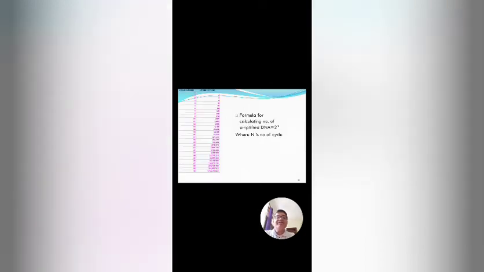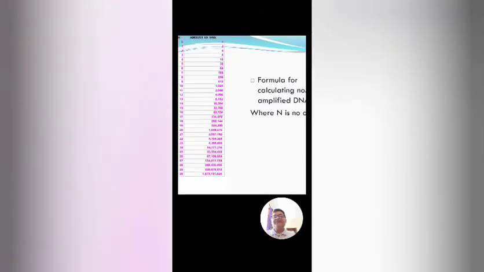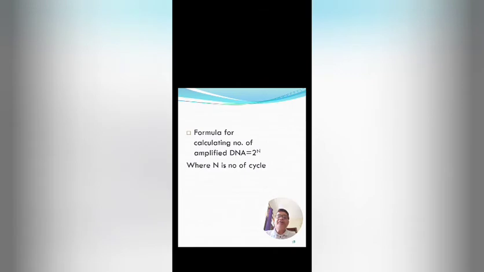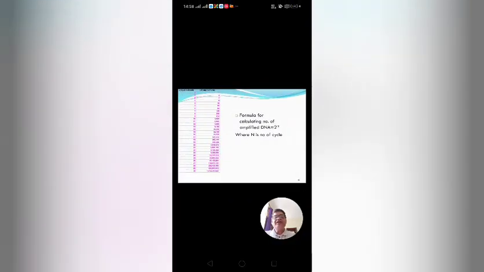This is another representation of how the number of newly synthesized DNA increases after a number of cycles. How many molecules are formed in PCR reactions, you see in this diagram. After 30 cycles you observe how many copies of DNA are synthesized. I have already told you the formula to calculate the number of amplified DNA, 2 exponential n, where n is the number of cycles.